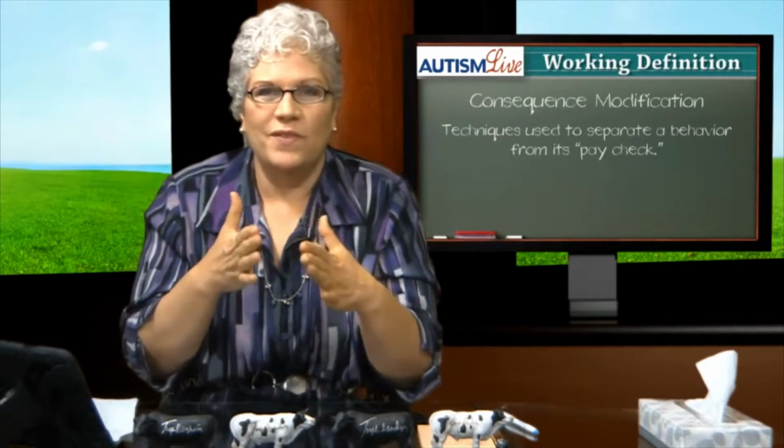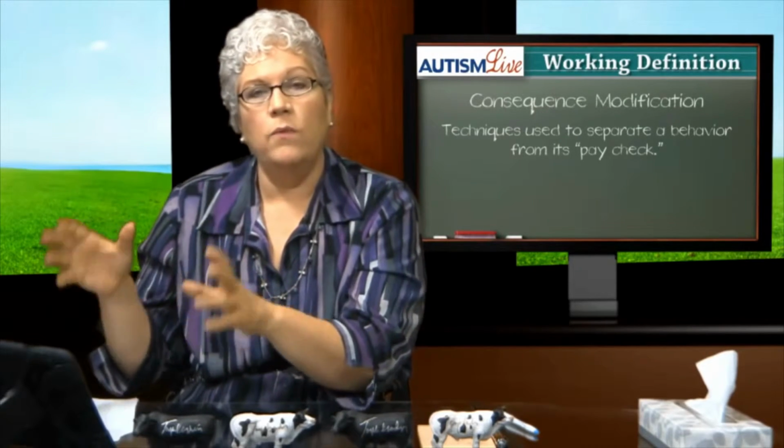So when we're looking at challenging behavior and we want to change the behavior, we know that there is the 3-term contingency, the A, the B, the C. There's an antecedent, something that happens before. The B is the behavior, the C is the consequence. And as we've talked about many times before on the show, we think we have control over the behavior. But the truth of the matter is that's not where our power is. Our power is in the moment before the antecedent, and a lot of power is in how we react to the behavior and what we do as a result of the behavior.